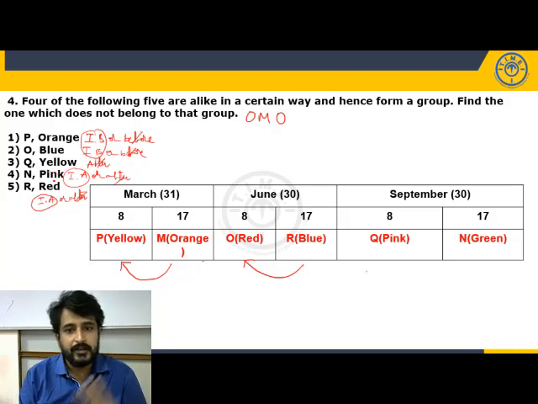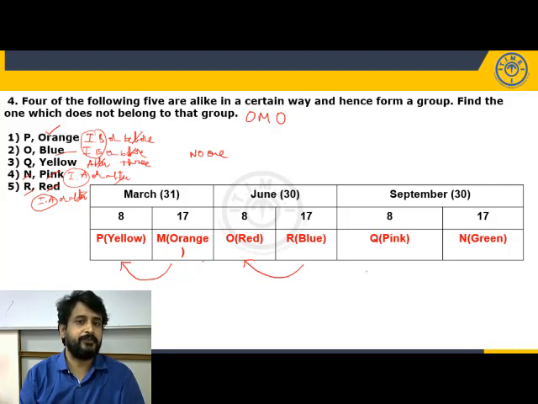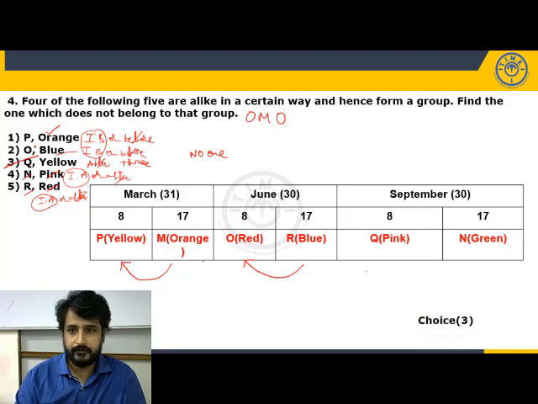or immediately after. Three persons were born between yellow and Q. So here none of them was born between P and orange, between O and the one who likes blue, between N and the one who likes pink, or R and the one who likes red. Between these two persons, no one was born. But when it comes to the third option, we have three persons who are born between those two persons. Okay, so choice 3 is the odd man out. Choice 3.